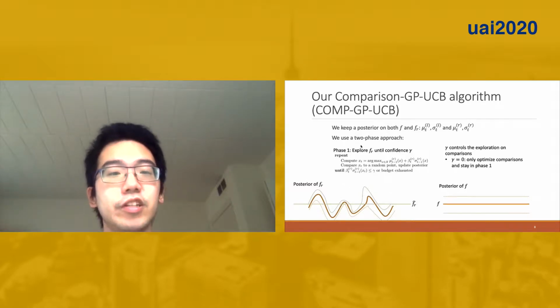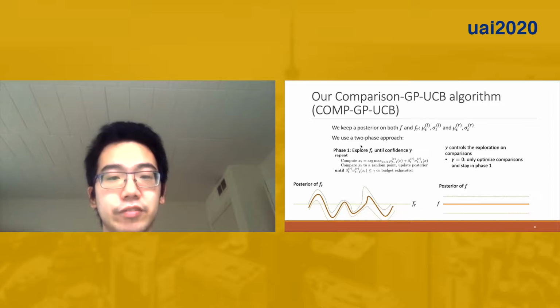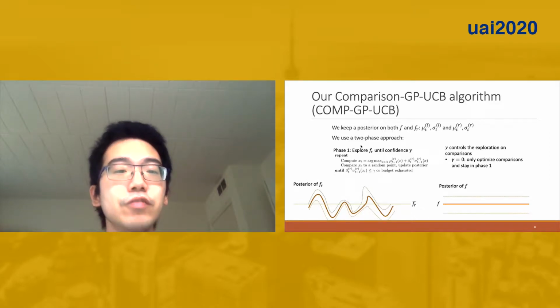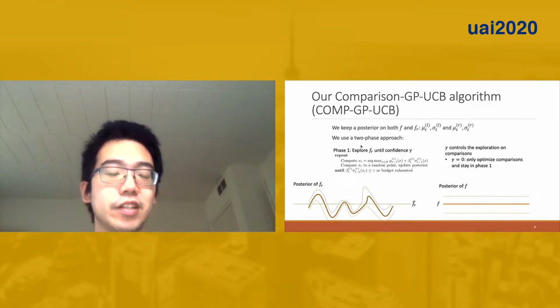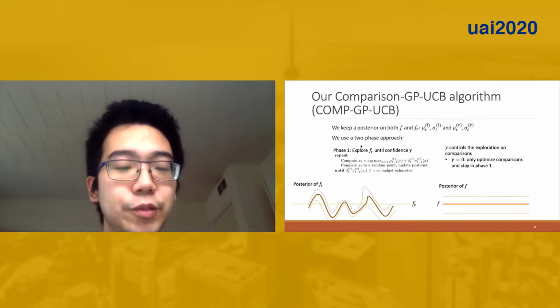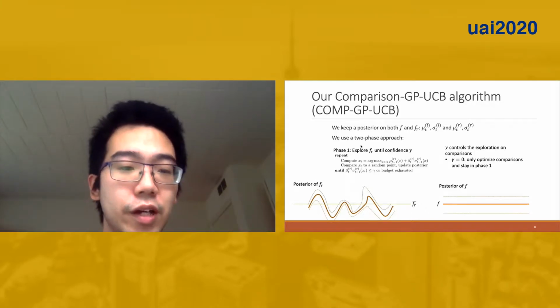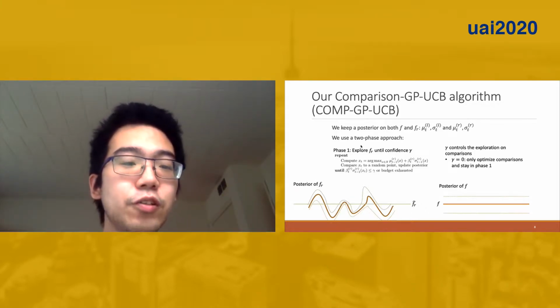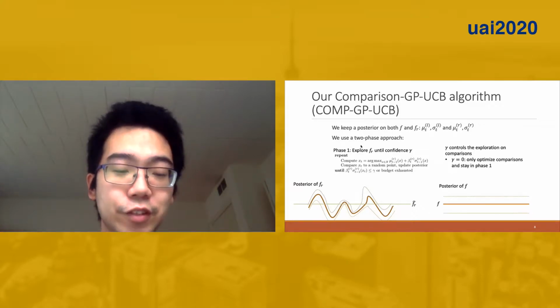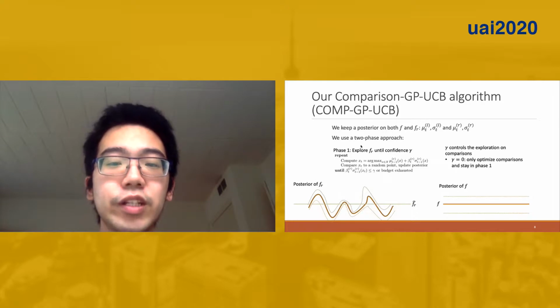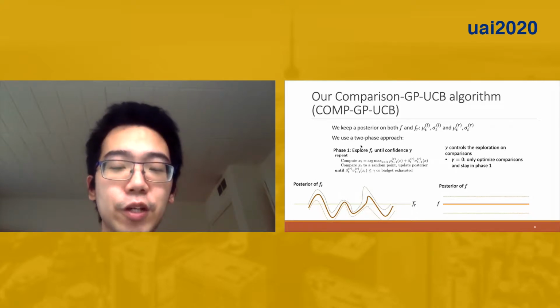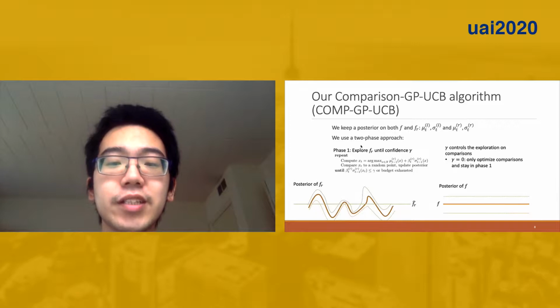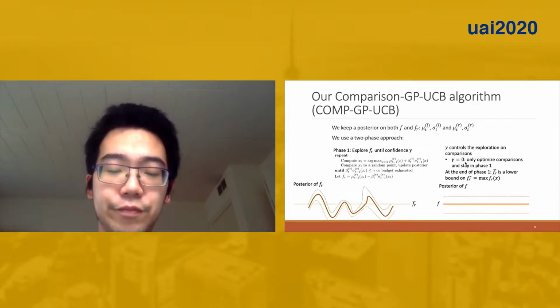We keep a posterior on both f and fr, the Borda function: mu TL, sigma TL, and mu TR, sigma TR. We use a two-phase approach. In the first phase, we explore fr until confidence gamma. That is, we follow the GP-UCB approach, compute the confidence bound, and we do this until our confidence, beta t sigma t, is less than or equal to gamma. Here, gamma controls the exploration on comparisons. If we have gamma equal to 0, we only optimize comparisons and stay in phase 1.